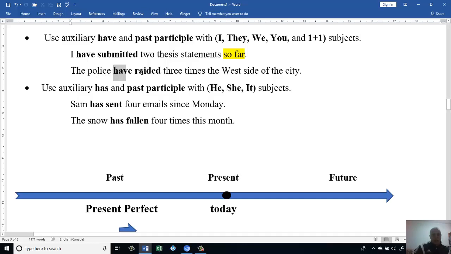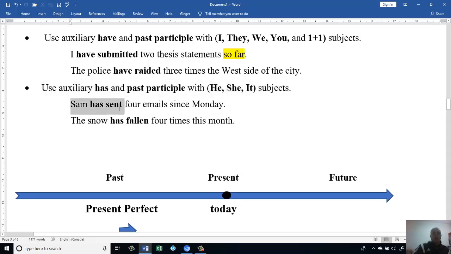Have raided, because I have a plural subject, then I have to use have. Then raided is the past participle. Okay, let's go to the second one. Use auxiliary has and past participle with he, she, it when they are subjects. Okay, let's look at the sentences.